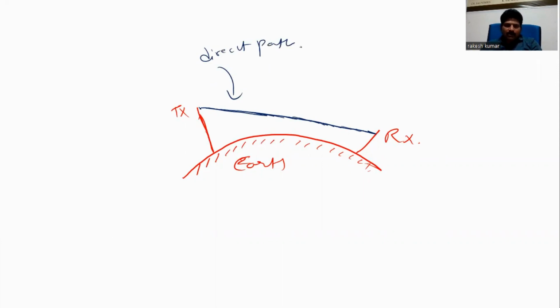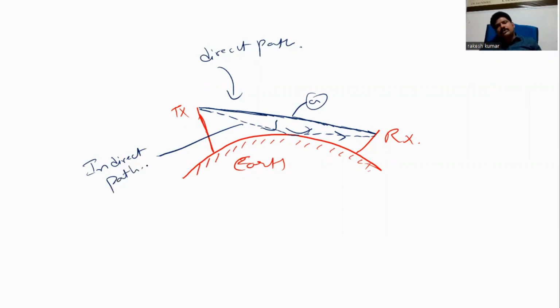Another path is where the signal touches the surface, gets a 180 degrees phase difference, and reaches the receiver. This is the indirect path.